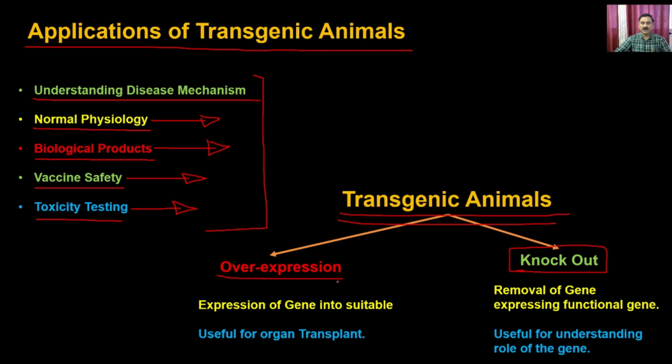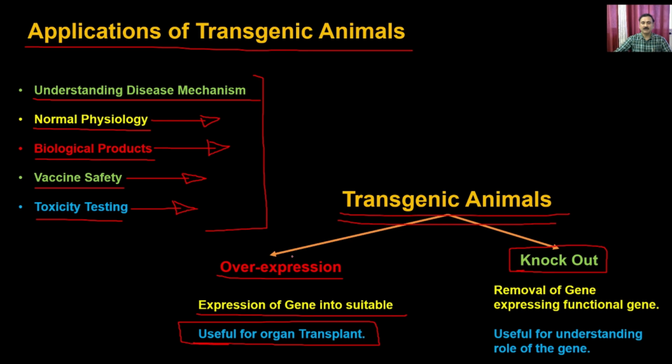If you overexpress, you have the expression of a gene in a suitable vector, and that is useful for different types of applications. For example, in the case of pig, you can use them to generate the EnviroPig, and that is good for organ transplant.